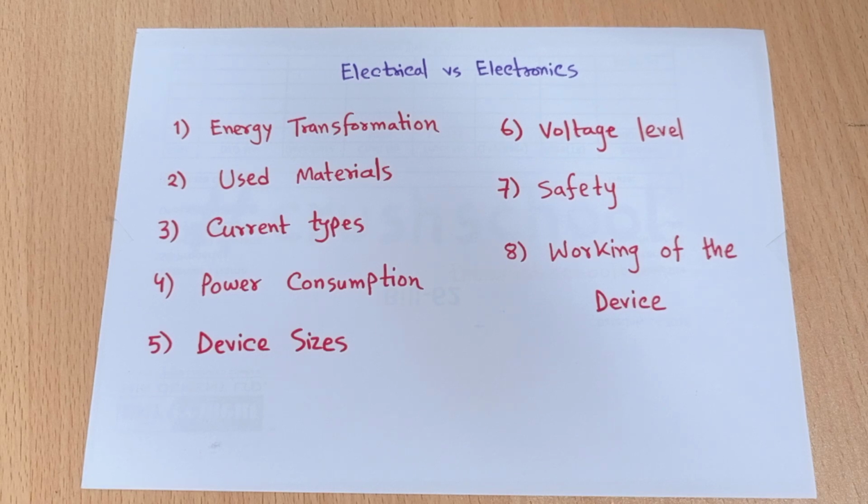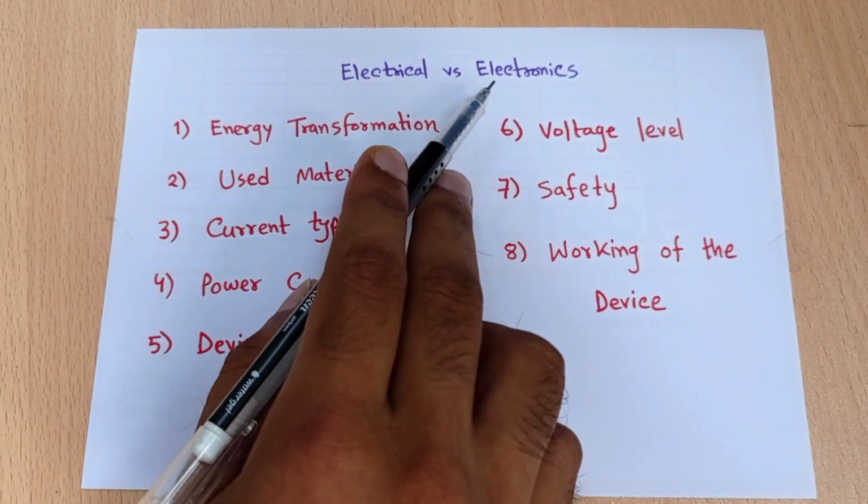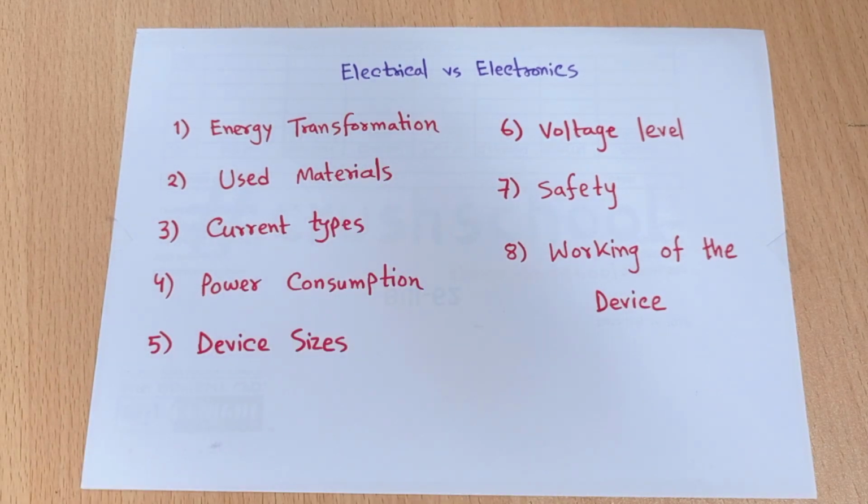Suppose we are using a mobile phone, an amplifier, or a laptop. In all these electronic devices we see there is no transformation of energy. Electronics is the branch of electrical and electronic engineering where we deal with transmitting the signal from one format to another format, but this is not the same as energy transformation.